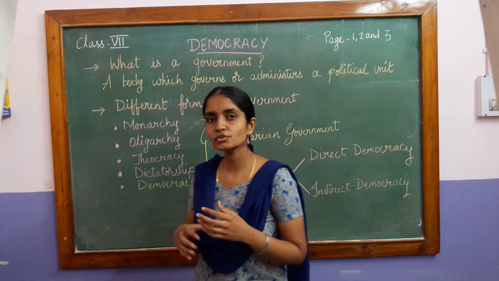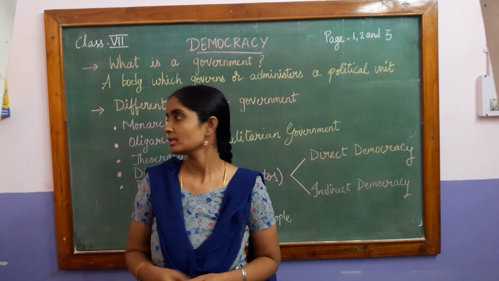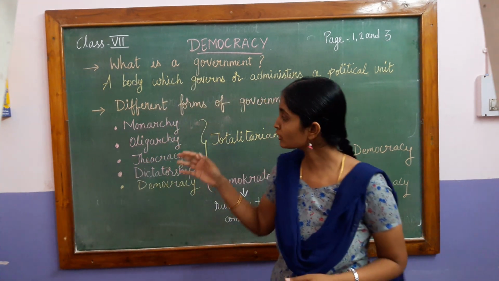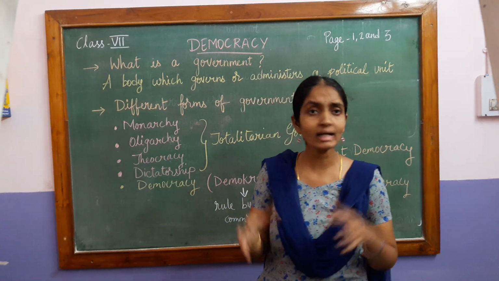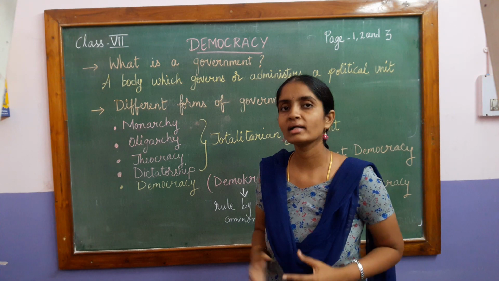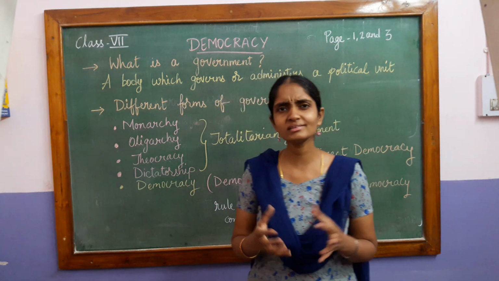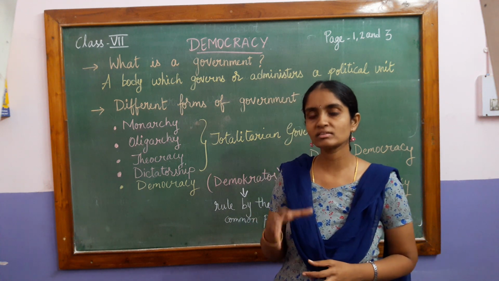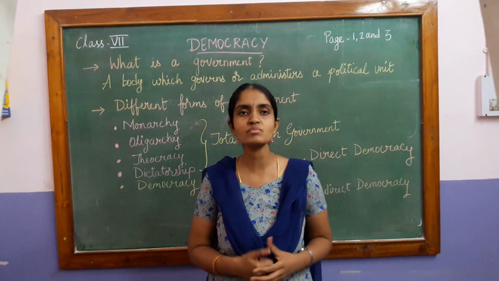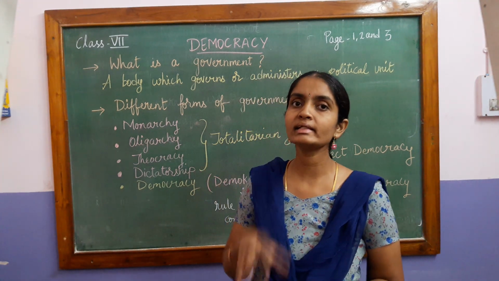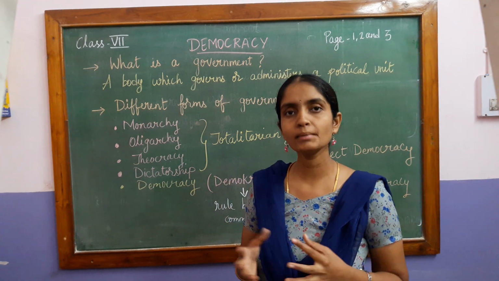They used to show their authority over the other citizens. That is oligarchy. Here also, if you see both, the power is limited only to a set of individuals and others do not have any active part in the process of governing. Now coming to theocracy. What is theocracy? Theocracy is a form of government in which the religious leaders have the power, and here religion comes into action. They rule over the nation or the people.